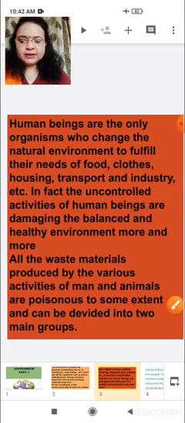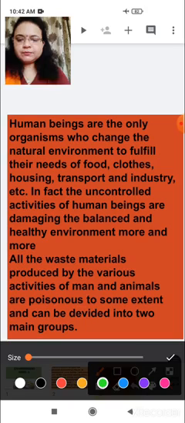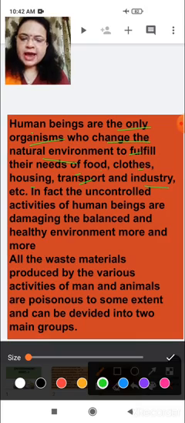How? Let us see. Human beings are the only organisms who change the natural environment to fulfill their needs of food, clothes, housing, transport, and industry, etc.